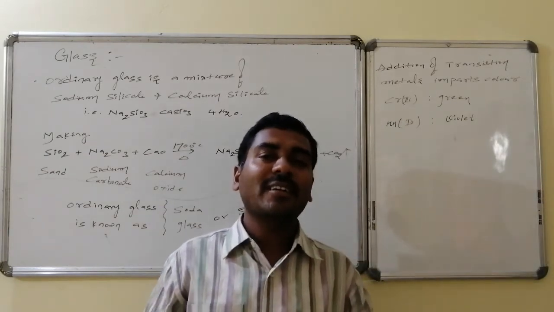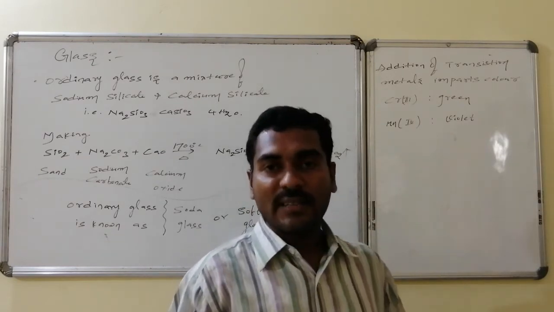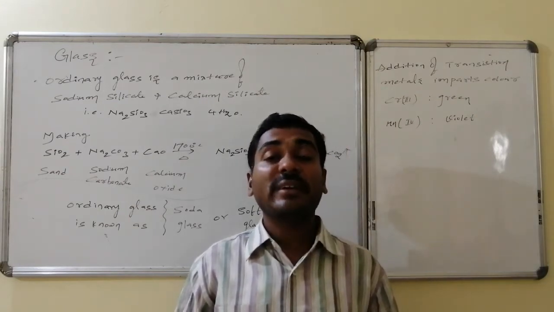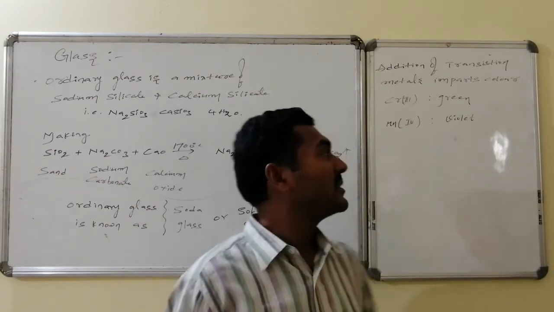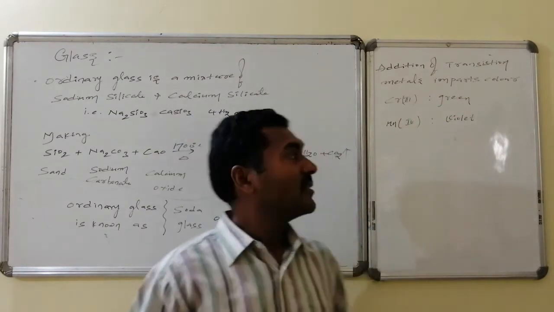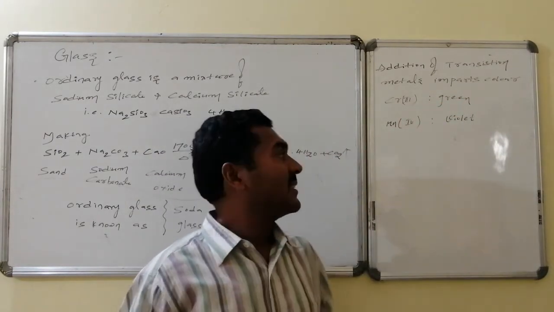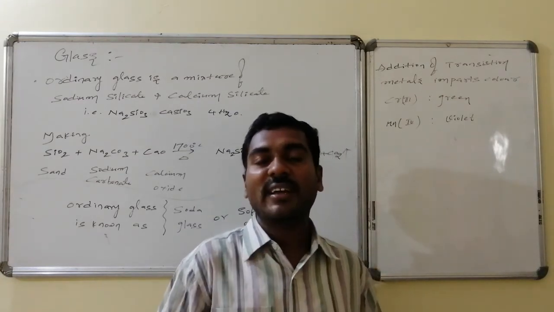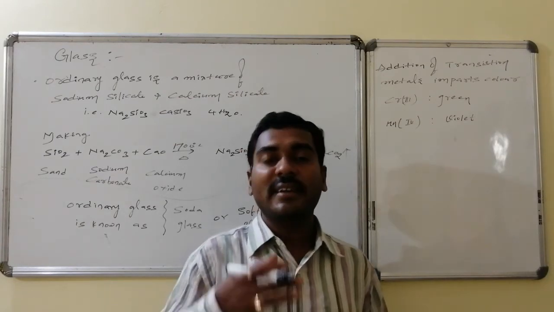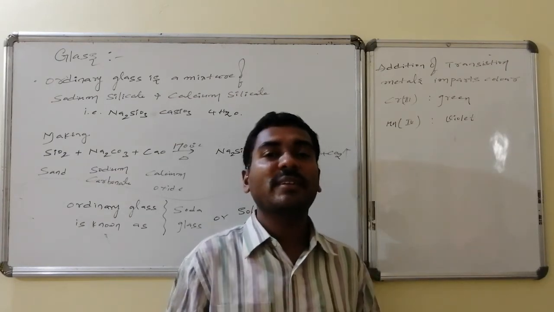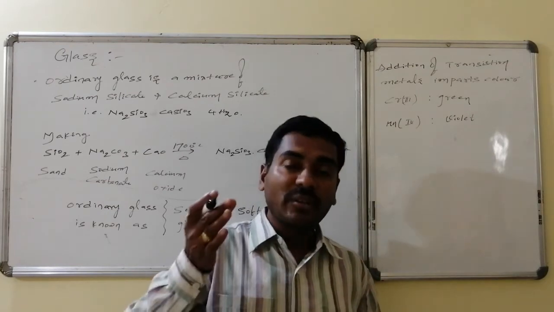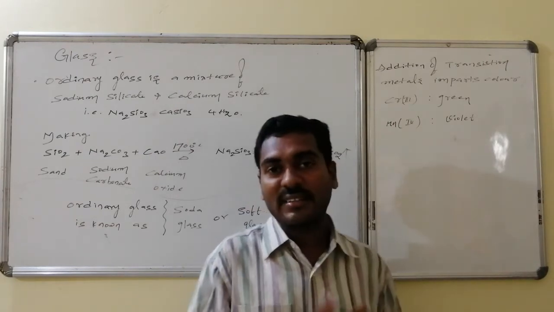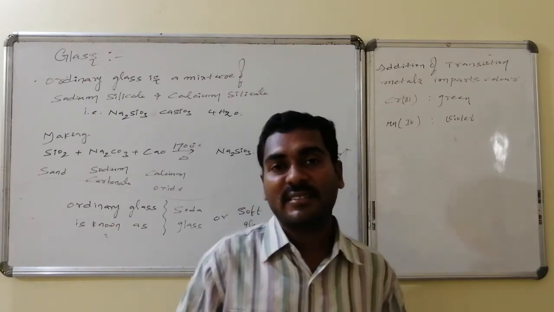We will find ordinary glass in different colors. The colors are imparted to the glass by adding some transition metals as impurities. Suppose chromium is added, it gives green color, whereas if manganese compounds are added, then it gives violet color. Thus ordinary glass, which is known as soda glass or soft glass, its formation and composition, followed by the reasons for the color and which transition metals offer the characteristic green and violet colors, are like this.